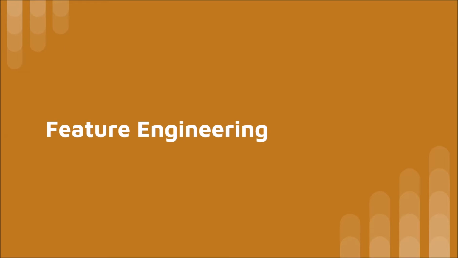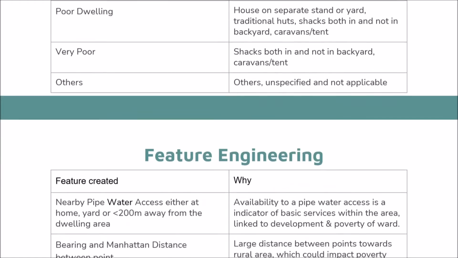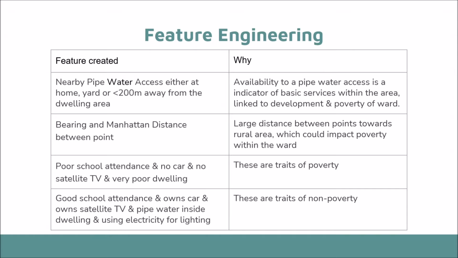Feature engineering is the process of using domain knowledge to extract features from raw data. These features can be used to improve the performance of machine learning algorithms to save time and computing resources. An example of feature engineering would be using our knowledge and understanding to categorize the dwelling type. This is an attempt for the training model to draw correlation and causation to the data set. We created some features based on our research into metrics of poverty. Some examples are listed in this table.